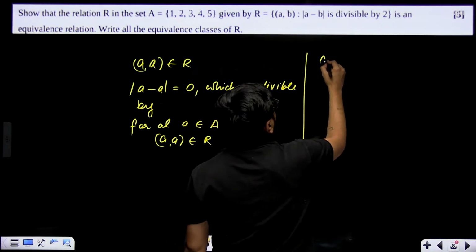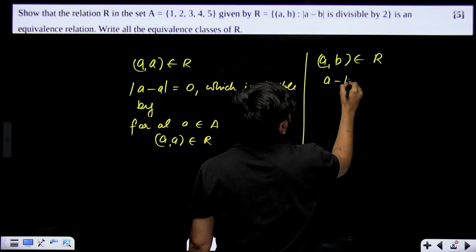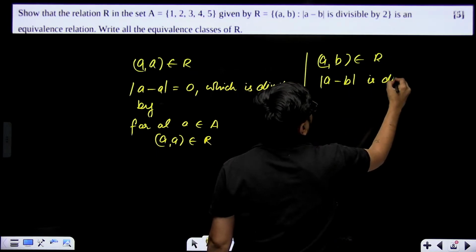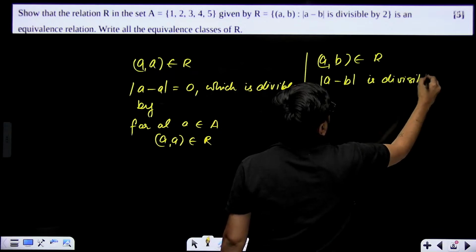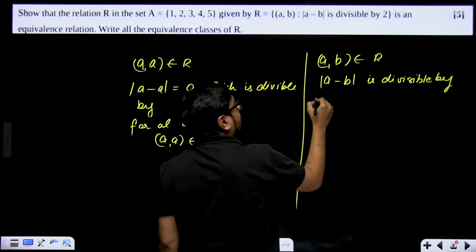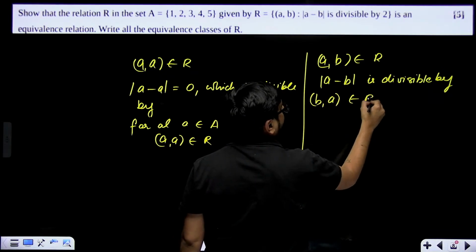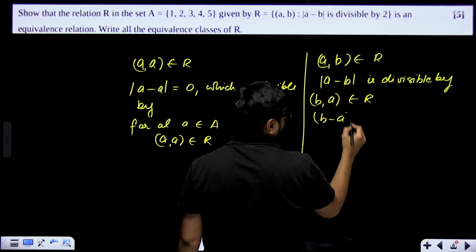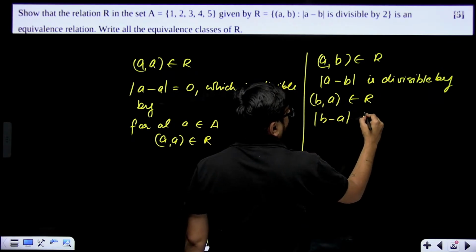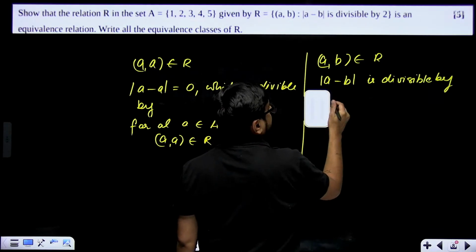Now second thing, which is symmetric again. You know that if a comma b belongs to R, that means mod of a minus b is divisible by 2. This is what it implies. And then b comma a belongs to R would mean what? b minus a is also divisible by 2.